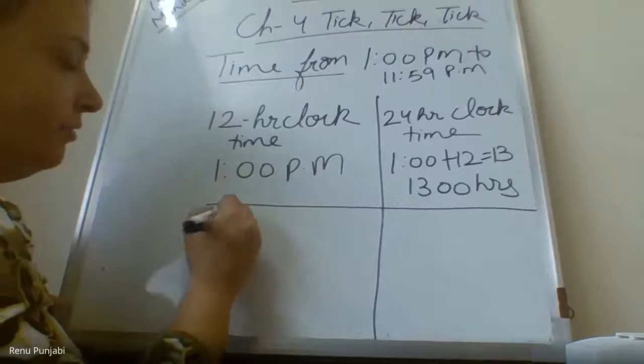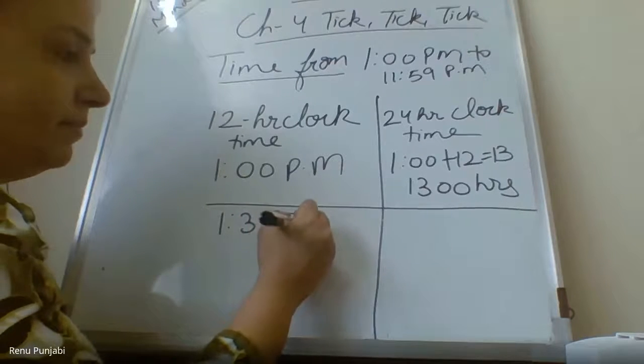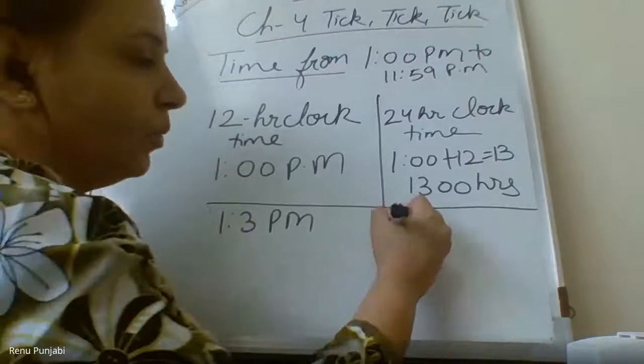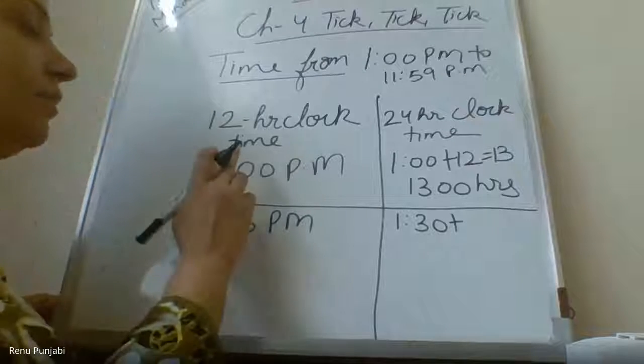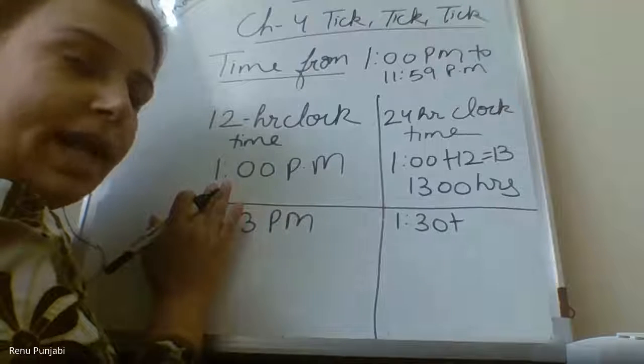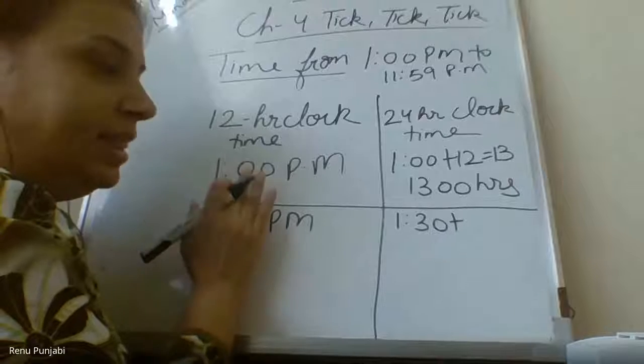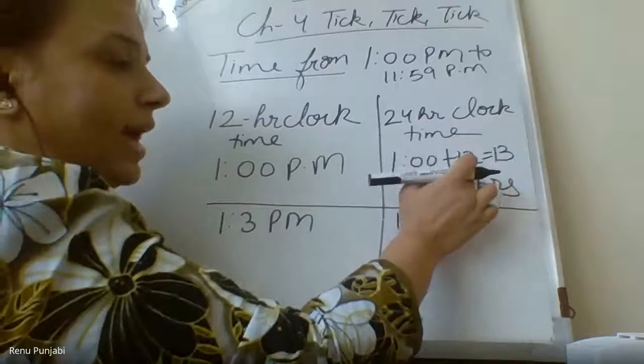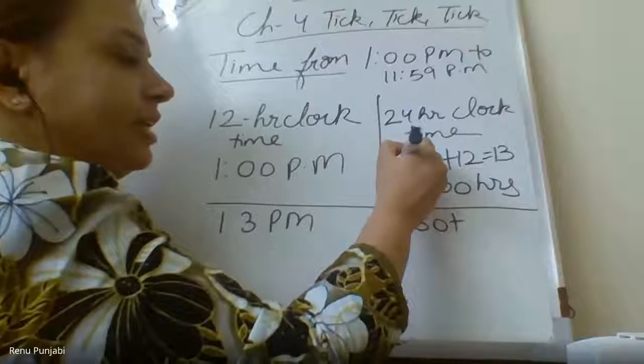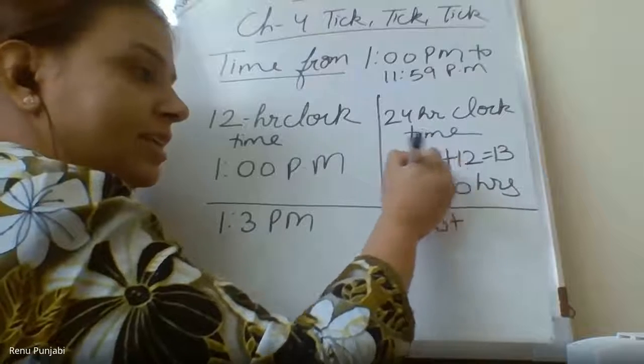Next is 1:30 p.m. Now, 1 colon 13... Ma'am, plus, yes. Riddhi, in this first you had written 1 o'clock plus 12. My dear, 1 o'clock in the PM, right? Yes. In this, you have to add the 12 in your hours column. After the colon, you know this is minutes.